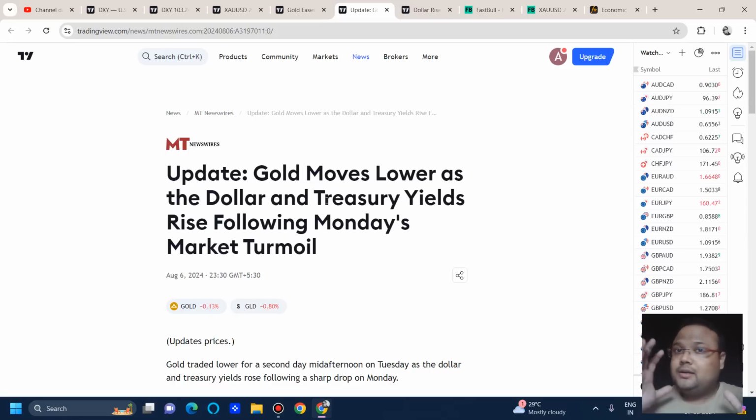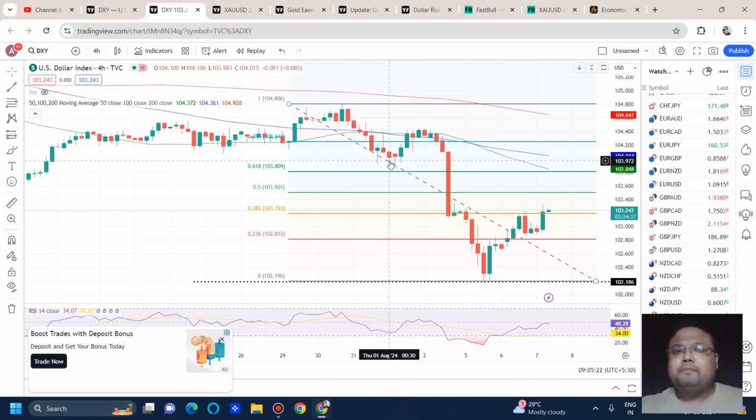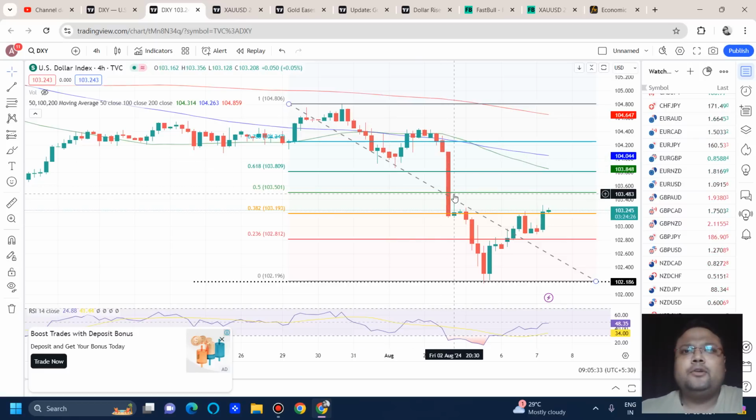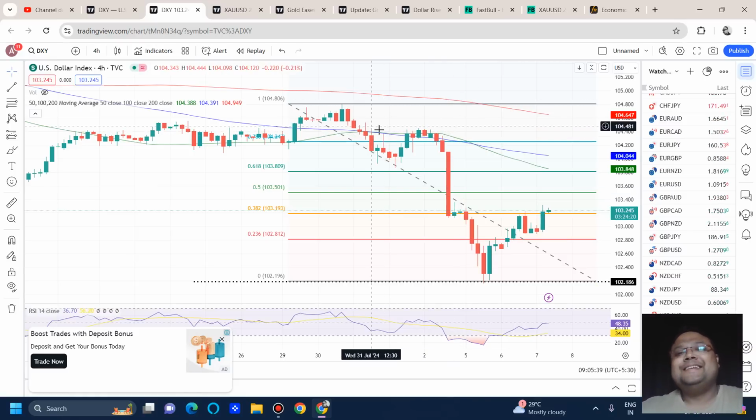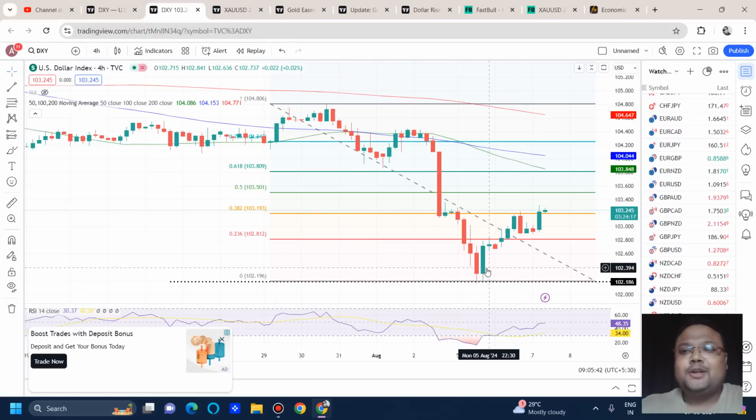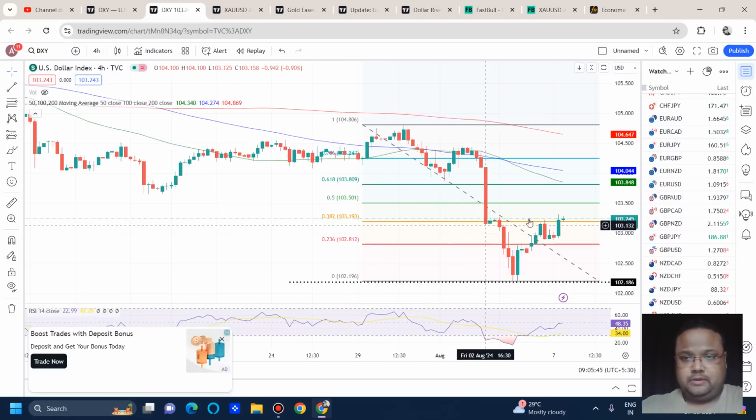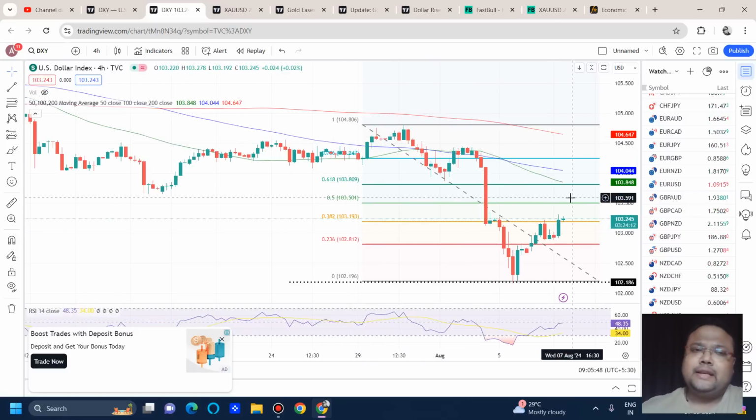Yes, the dollar. Maybe the correlation between gold and DXY is not there candle to candle, but the overall impact can be seen. If you look at the chart of DXY, my dear friends, you must be knowing that after NFP, after the weak data, there was a big fall on DXY, and we saw a good amount of upside on pairs like EUR/USD, GBP as well as on gold for some time. But right now DXY, the US dollar, is trying to recover. So if the recovery continues, then we may see further pressure on the chart of gold.